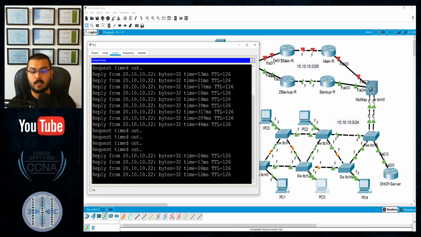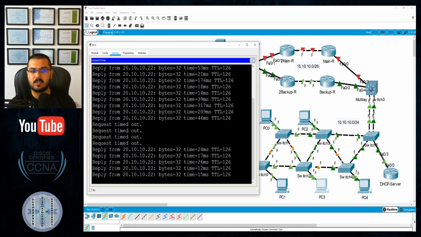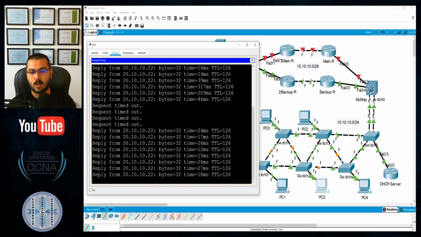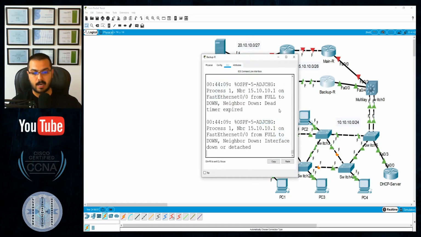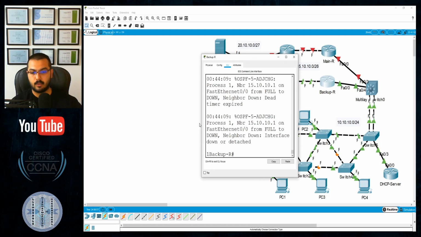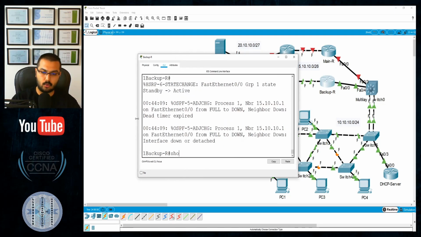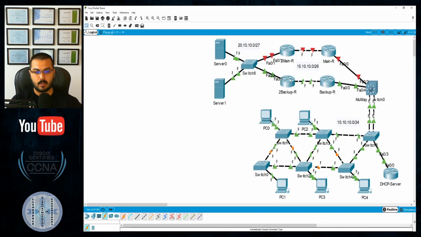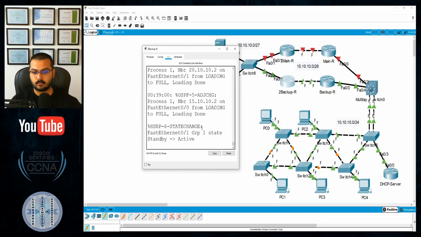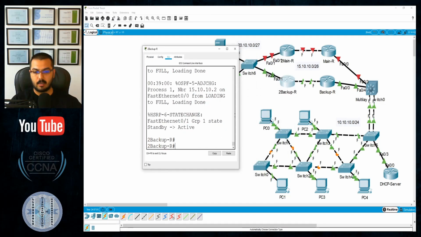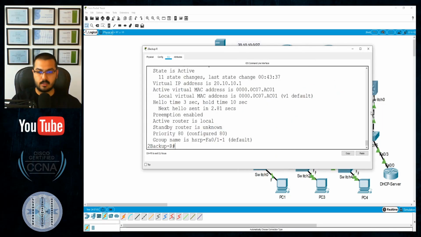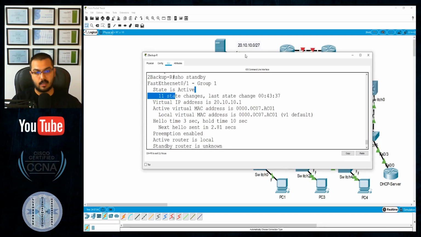But I will do HSRP and IPSLA, and let's see, by disabling only one single interface of those 6, we should have or emulate the same behavior like disabling the 2 routers. Right now I have a ping. How did that ping occur? By having this guy becoming an active one. Let's see. Show standby. Okay, up, it's an active one. Thank you. And this other guy is also active. We can see the message. We can verify it by ourselves. Show standby. You can see that the state is active. Okay, so thankfully that's good.